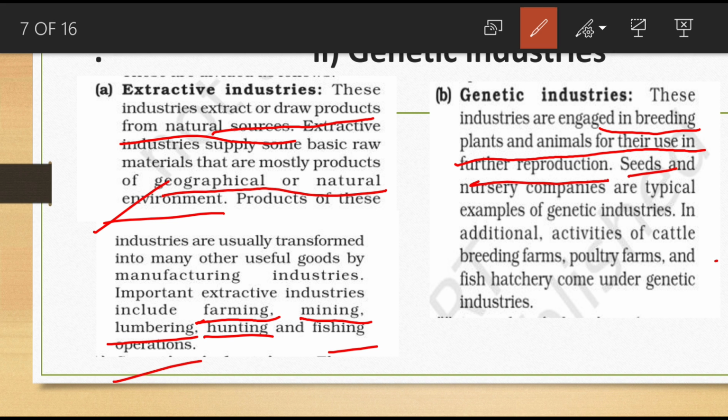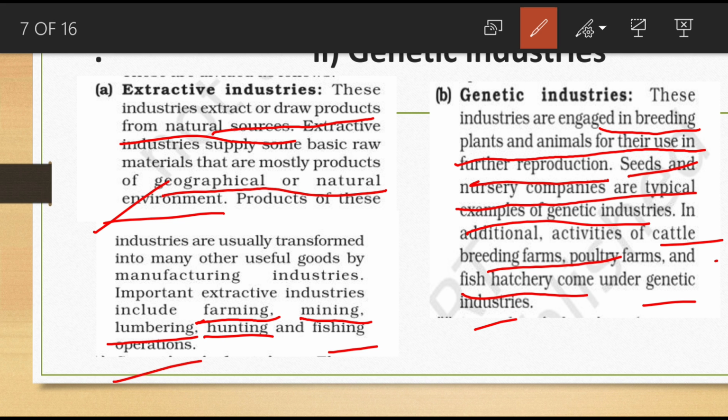So seeds and nursery companies are typical examples of genetic industries. In addition, the activities of cattle breeding farms, poultry farms and fish hatcheries come under which category? Genetic industry. So what are genetic industries?